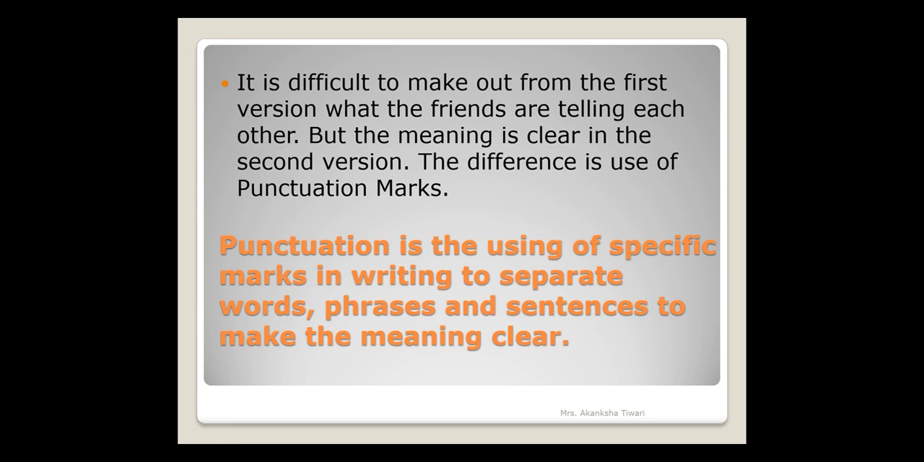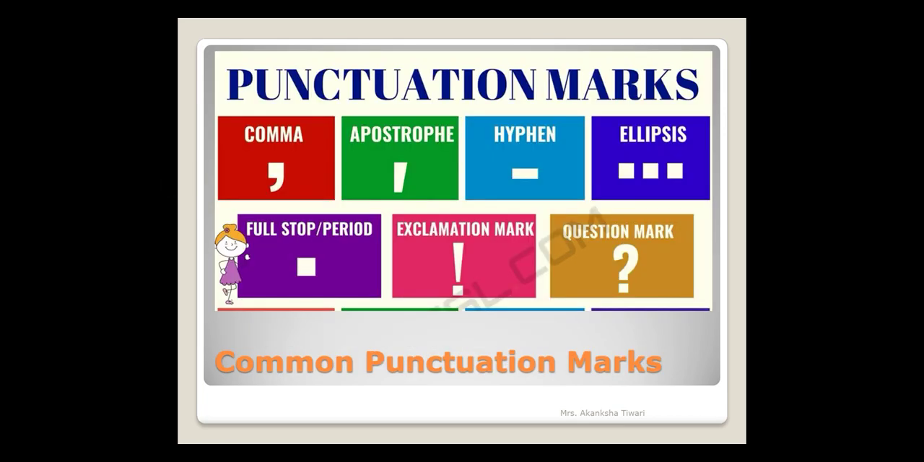So if we have to define punctuation, it is the use of specific marks in writing in order to separate words, phrases and sentences to make the meaning clear. So today we are going to talk about some of the common punctuation marks which we use often in English.